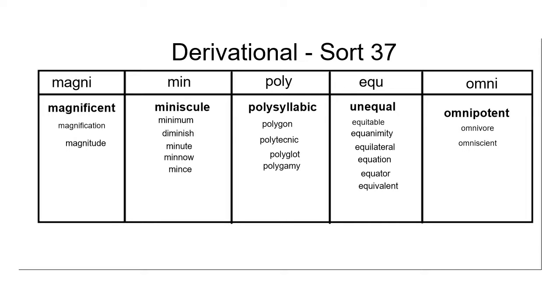Looking at our next sort of words, we have words that have EQU in them. We already know that unequal means not the same or not evenly matched. Equitable means fair and matched. So if something is equitable, it is fair. Equanimity means to be calm and composed, often under stress. If you are calm and composed, your attitude and your feelings are probably managed or equal to a normal day.